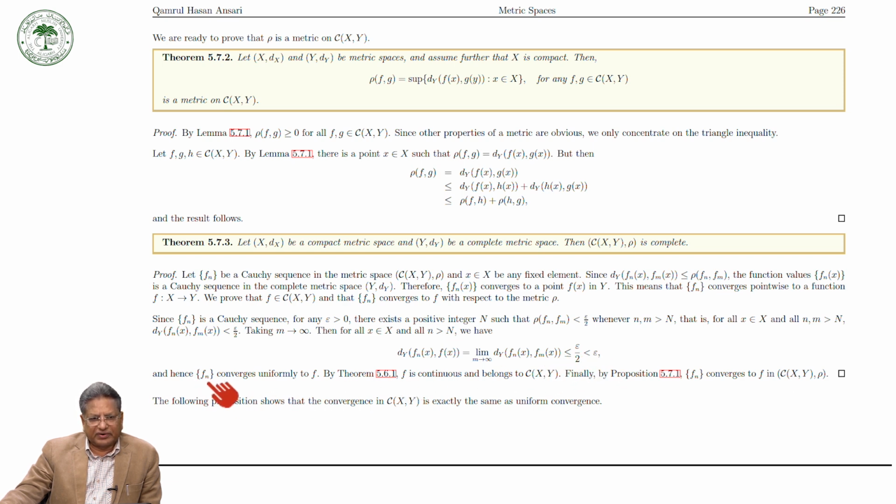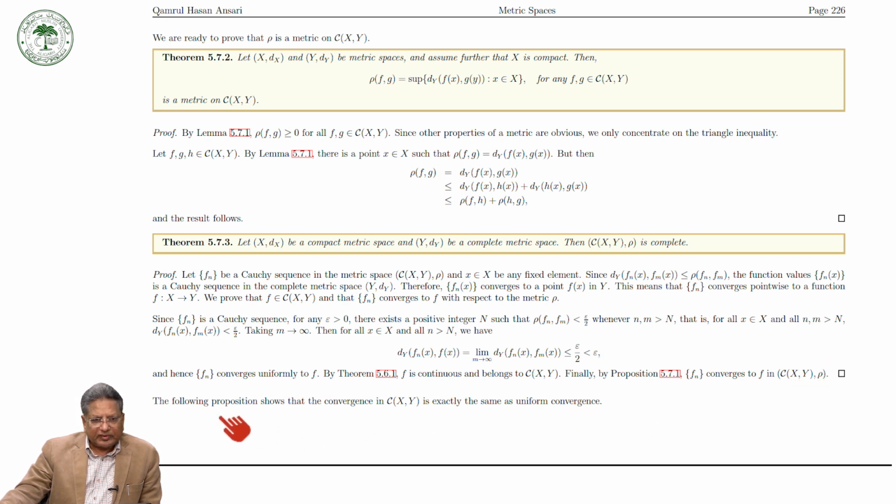Hence f_n converges uniformly to f. And now by theorem 5.6.1, f is uniformly continuous and belongs to C(X,Y). Finally, from the previous proposition, we can say that f_n converges to f in this metric space.